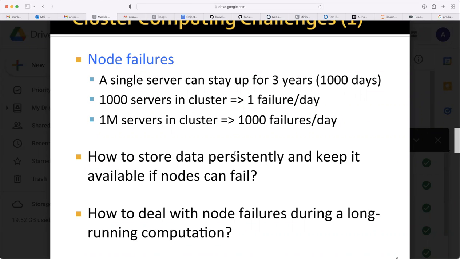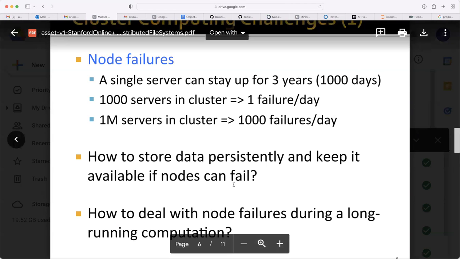Even after that, there is no guarantee that no node fails again. So it's a complex thing when you are using different nodes.